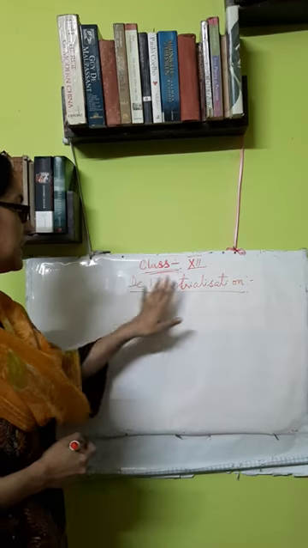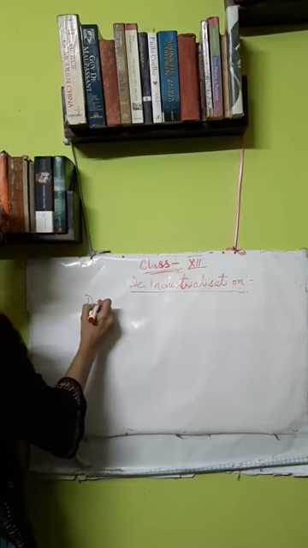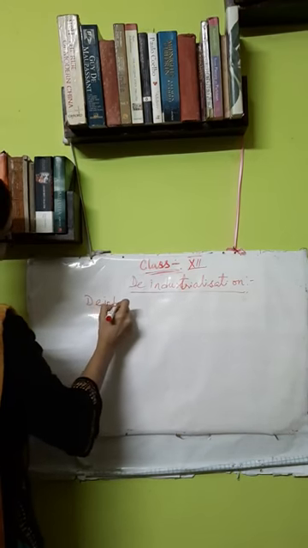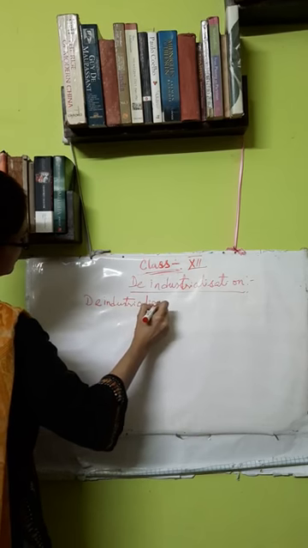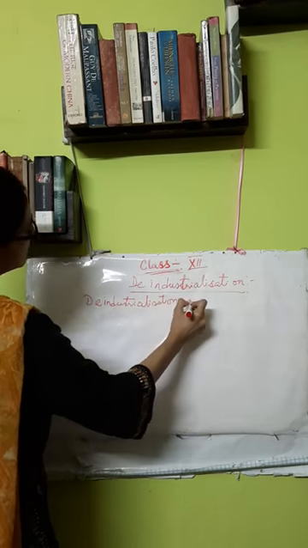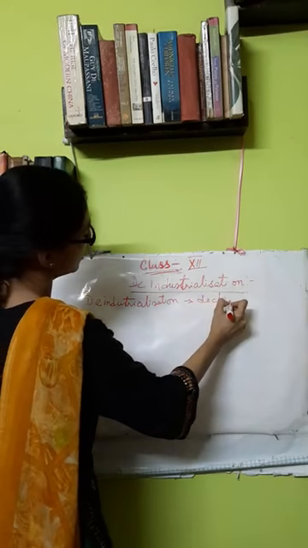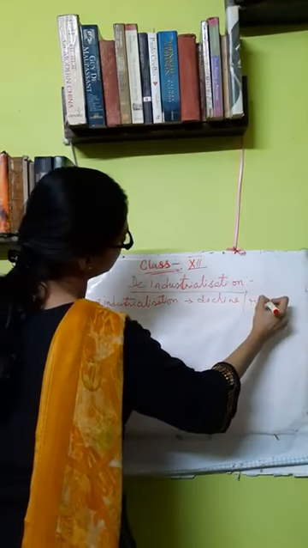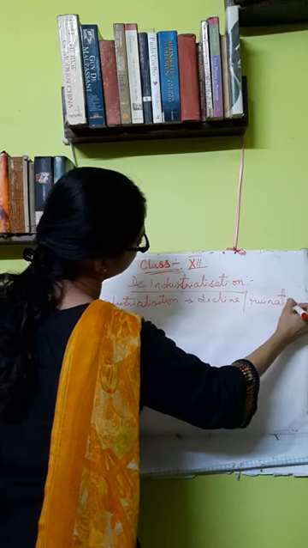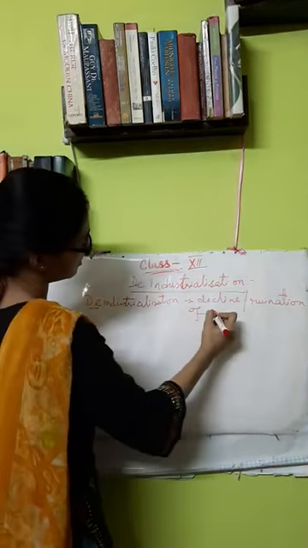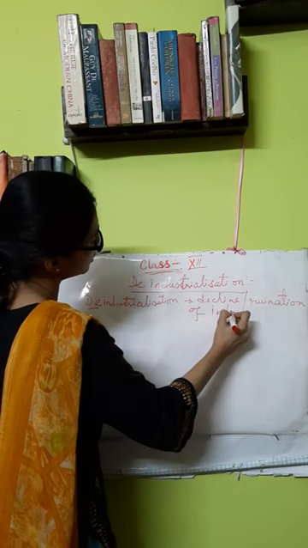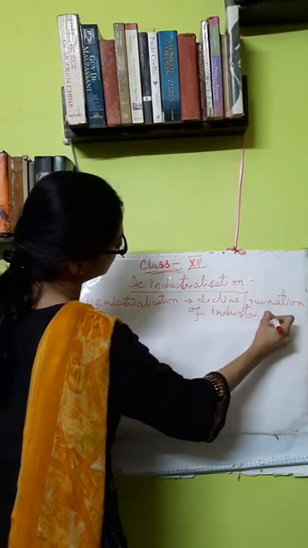So from the word deindustrialization, you can see that deindustrialization means decline of industries. Decline or ruination, that is destroying of industries. So deindustrialization means decline or ruination of industries.